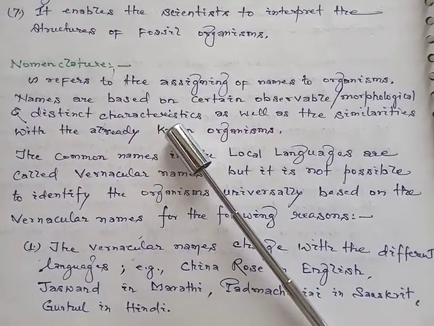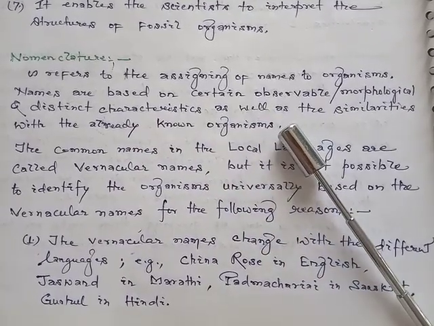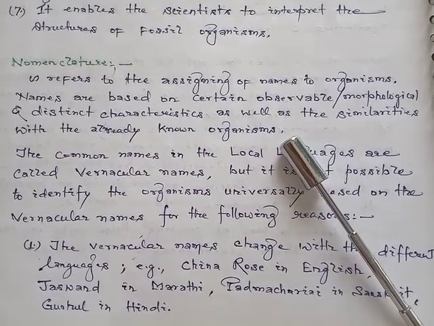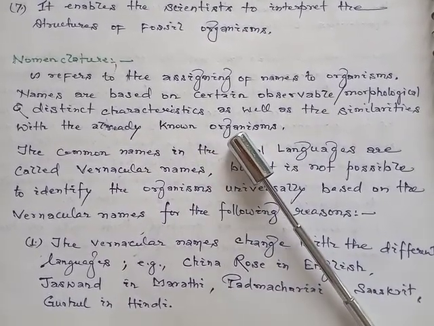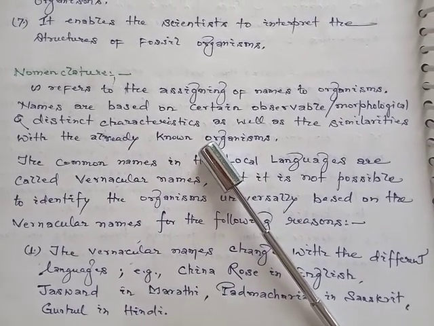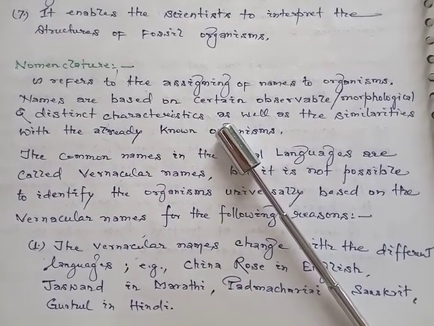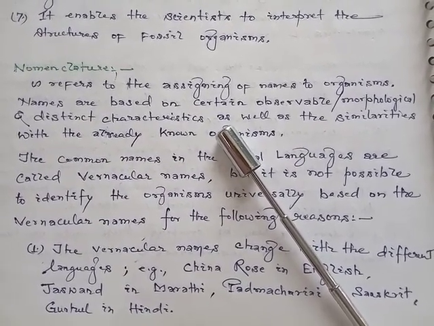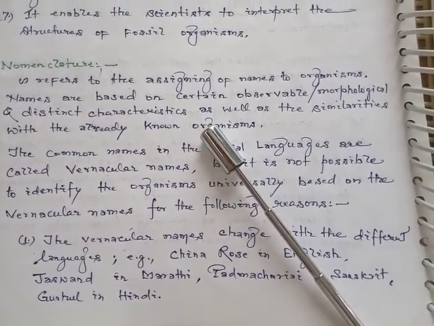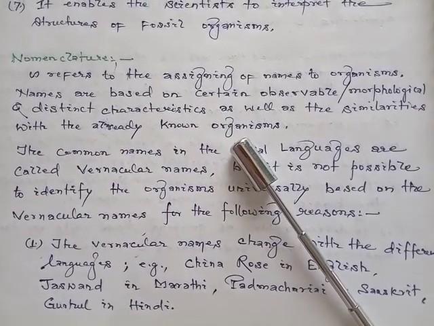Names are based on certain observable, morphological and distinct characteristics, as well as the similarities with already known organisms.